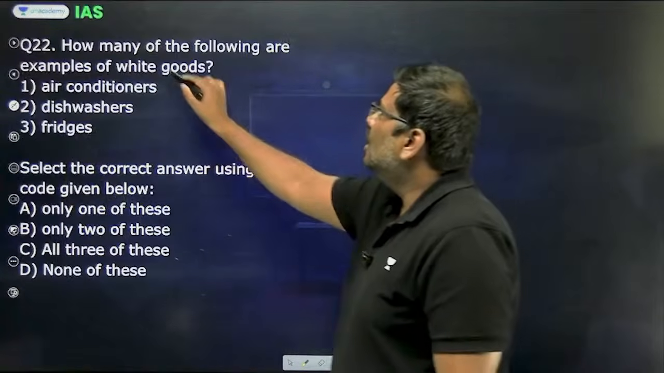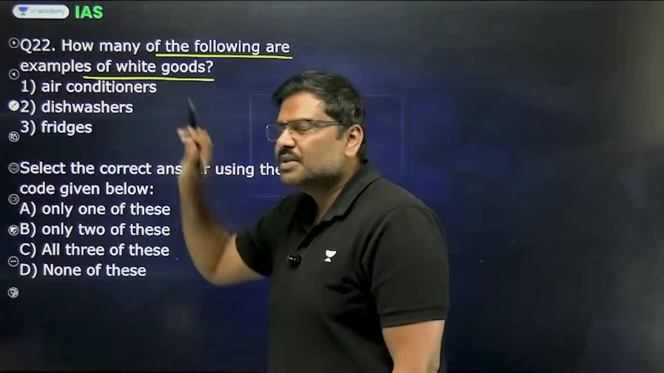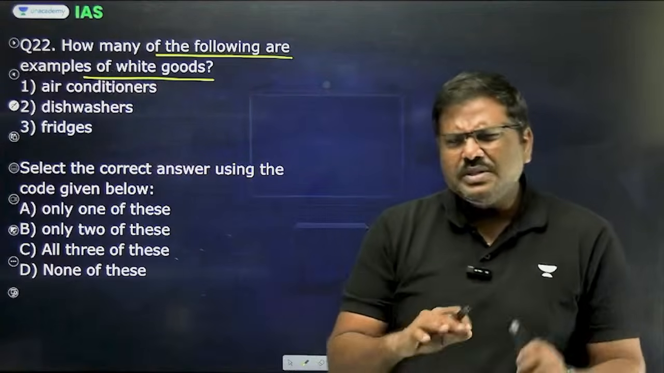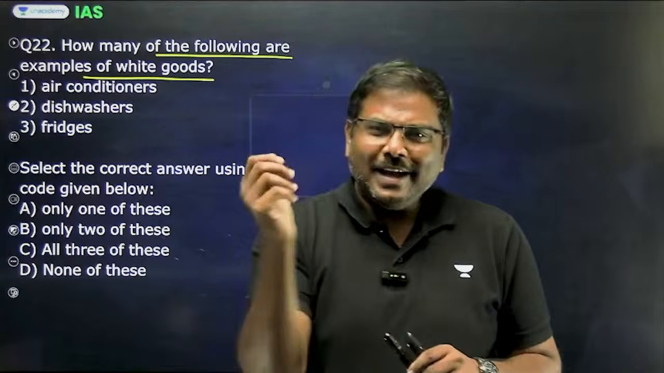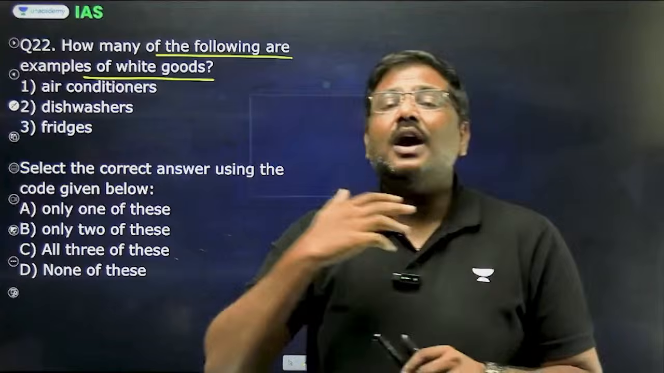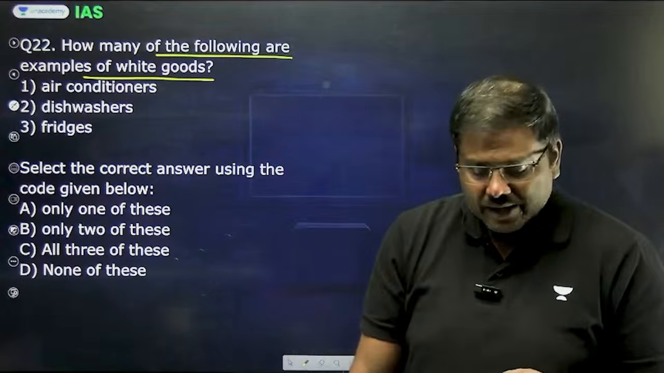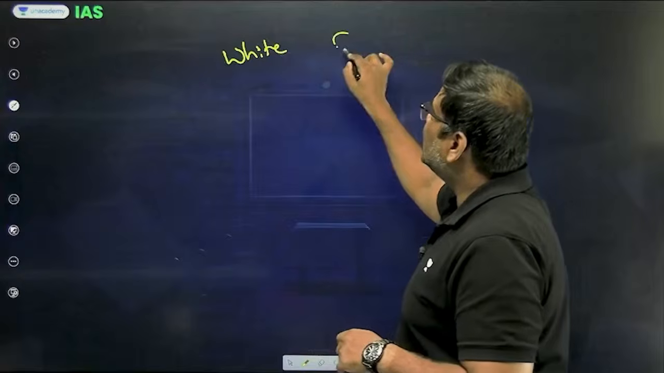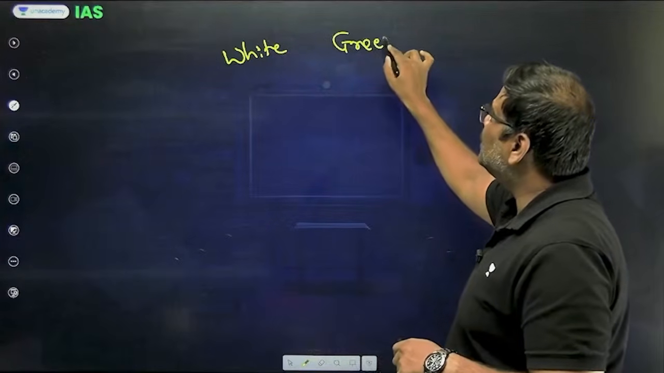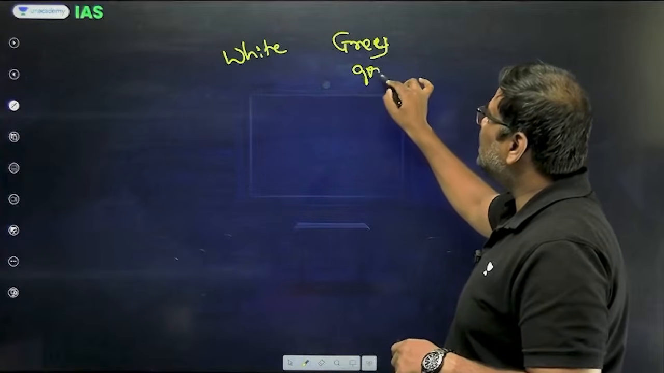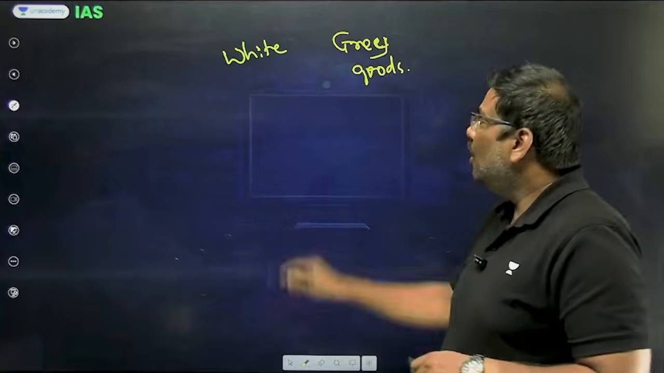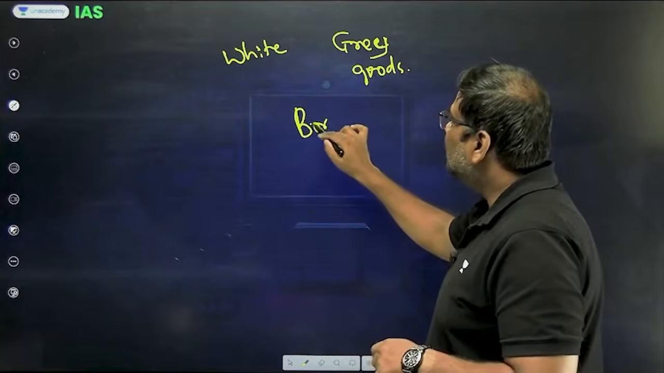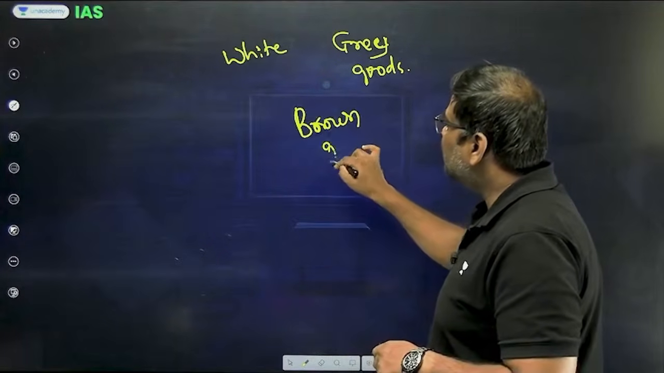Question number 22. How many of the following are examples of white goods? That's a basic idea of white goods. The electronic goods that we are using in our houses, these are generally referred to as white goods, right? Or else they will also use the term grey goods. For example, the laptops, etc., these are called grey goods. Or else there is also one more term, some of the goods are referred to as brown goods.